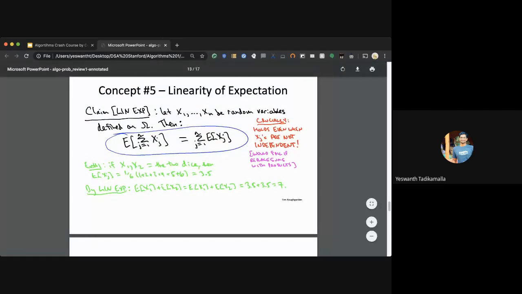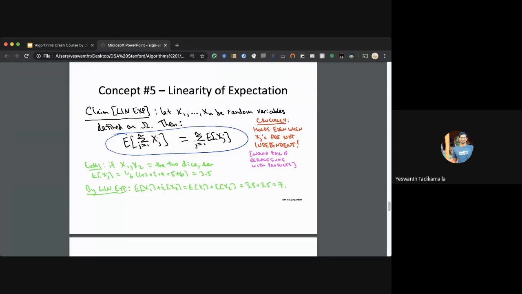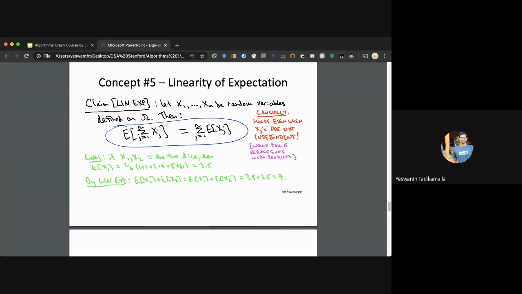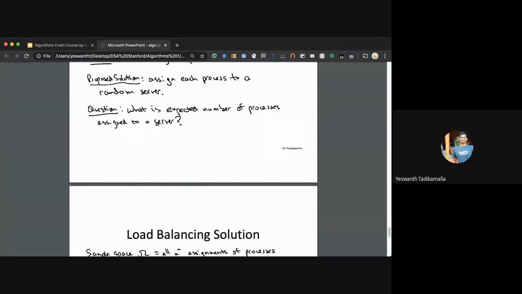Linearity of expectation is one straightforward formula. The expected value of the sum of all the random variables is equal to the sum of the expectations of each of the random variables. We don't have to know the proof. We just have to keep it in mind.